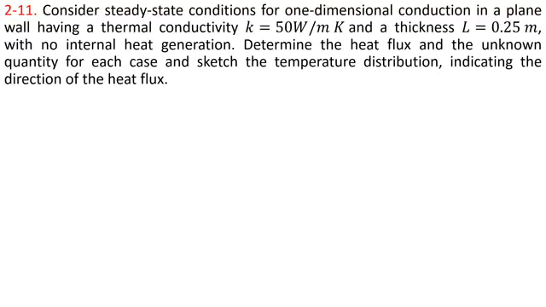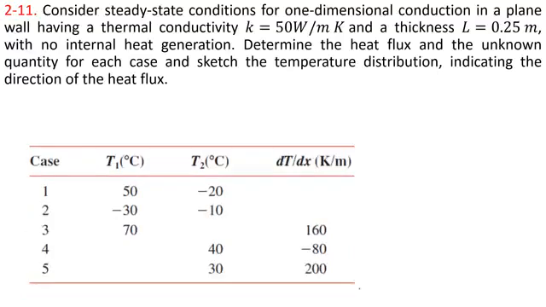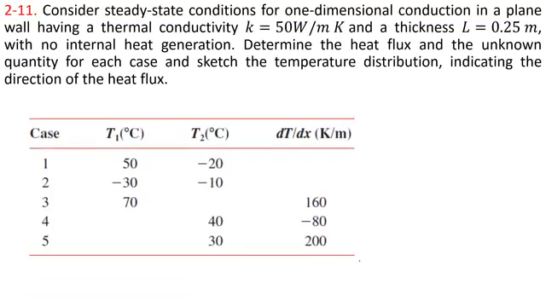Determine the heat flux, the unknown quantity for each case, and sketch the temperature distribution indicating the direction of the heat flux. We have 5 cases for which in some cases we know the value of T1, we know the value of T2, and in some cases we know the value of dT/dx. At a time, two values are known.